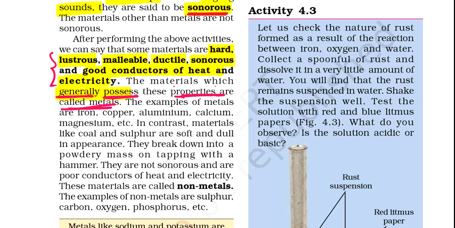Examples of metals are given below: iron, copper, aluminium, calcium, magnesium, etc.